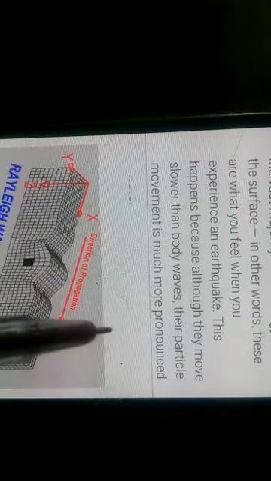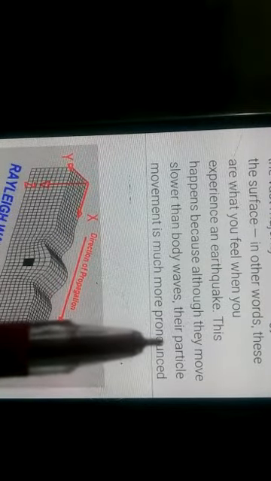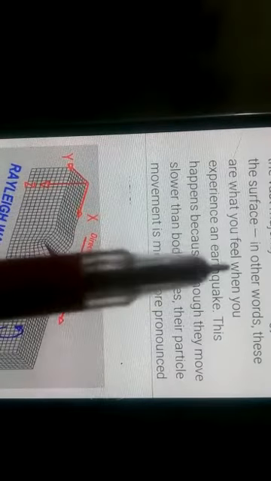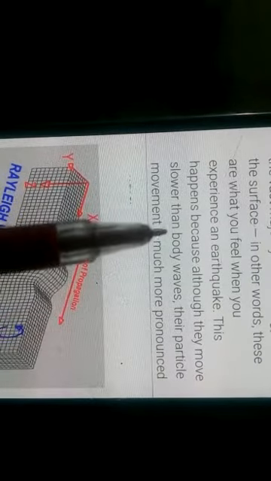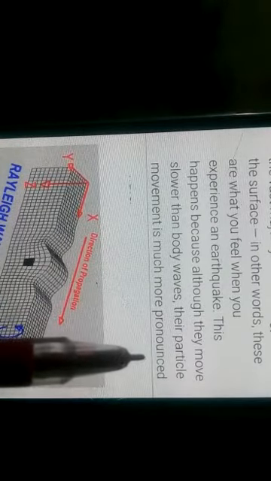They propagate on the surface and carry the vast majority of the energy felt on the surface. In other words, these are what we feel when we experience an earthquake. Means the focus is the area from where the energy is passed, and the epicenter is the area where we feel the energy. So the surface waves are felt by us as an energy form. This happens because although they move slower than body waves, their particle movement is much more pronounced. That's why they are the most destructive kind of waves.